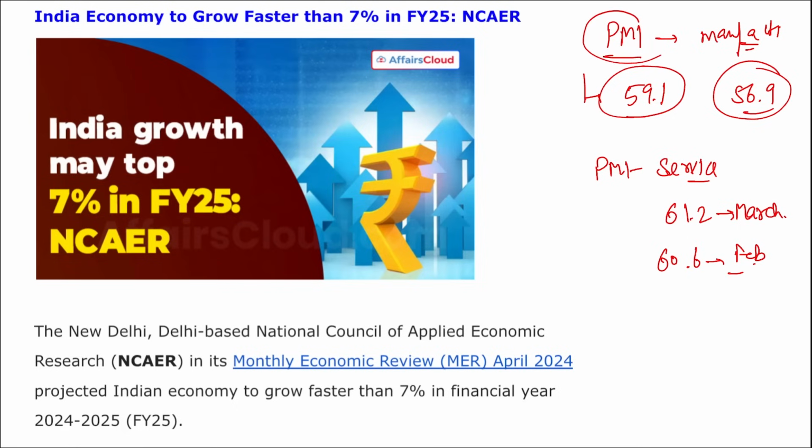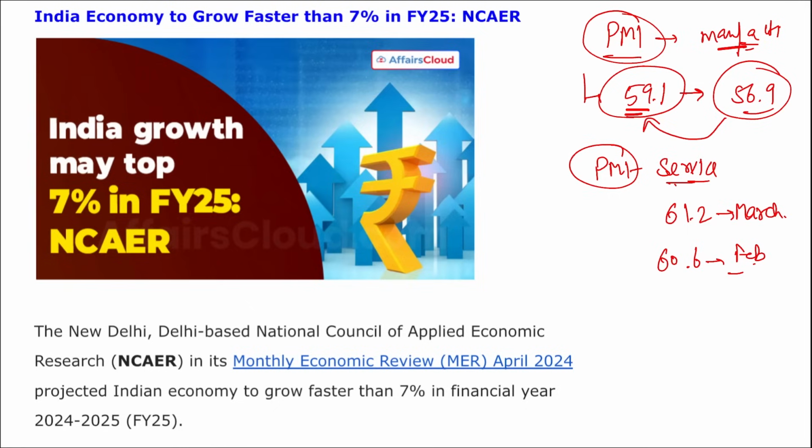Now you will be asking, sir, what is this PMI, Purchasing Managers Index? We know that, but what does this mean? It talks about the economic conditions, about the current and future business conditions. That means if we are talking about a particular manufacturing sector or service sector, this data will tell us how that particular sector is performing as a whole. So we saw that in the month of March 2024, it was 59.1 for manufacturing. That means it was more compared to the last month of Feb 2024. That means we can say from Feb to March, we have shown growth in the manufacturing sector. Correct? So understand it like this.